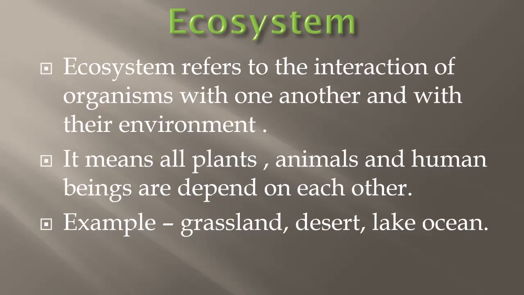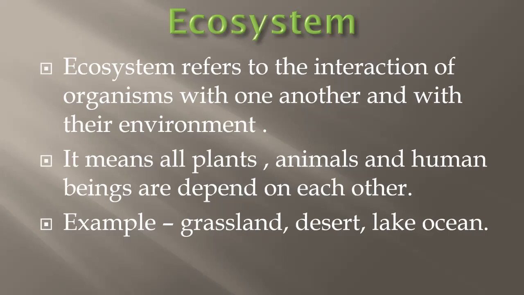Now there is a word called ecosystem. What is ecosystem? Ecosystem refers to the interaction of organisms with one another and with their environment. It means all plants, animals, and human beings depend on each other.